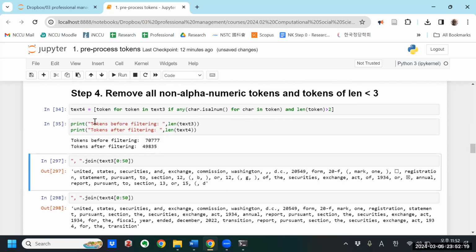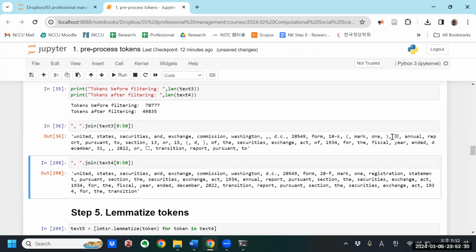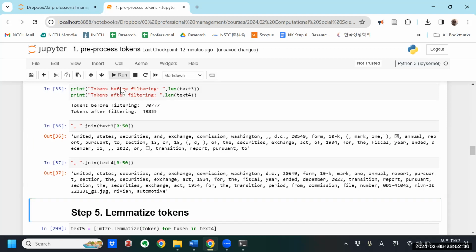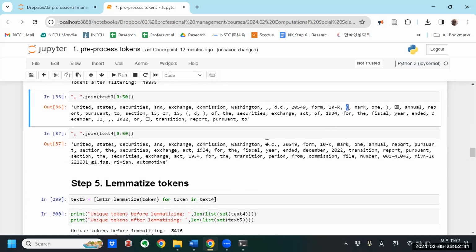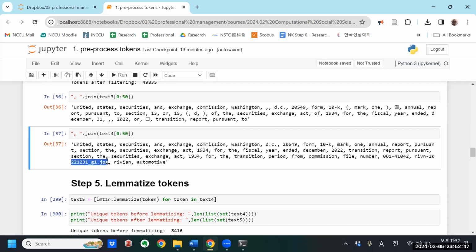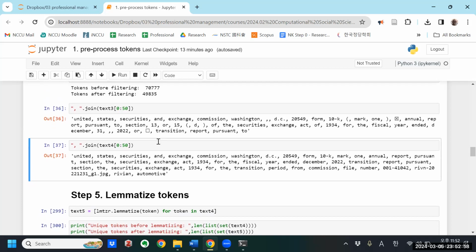Okay. So now you can see before filtering, I had 70,000 tokens. After I've filtered these non-alphanumeric tokens, I have 49,000. The tokens before I filtered had punctuation, boxes, big and little things. Afterward, notice all this freestanding punctuation is gone, right? I do have periods like in DC, like in Washington, DC, and I also have a period here in the file name because they belong there. But the parentheses are gone. These little boxes and these non-alphanumeric characters are gone.